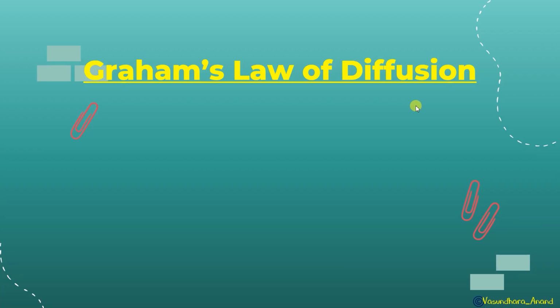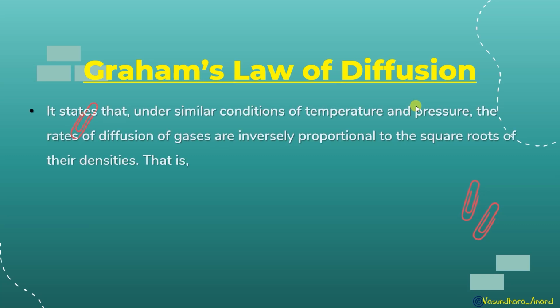Now, Graham's law of diffusion, what is it? It states that under similar conditions of temperature and pressure, this is the important point, under the same temperature and pressure, the rate of diffusion of a gas is inversely proportional to the square root of its density. The higher the density, the slower the diffusion will be.